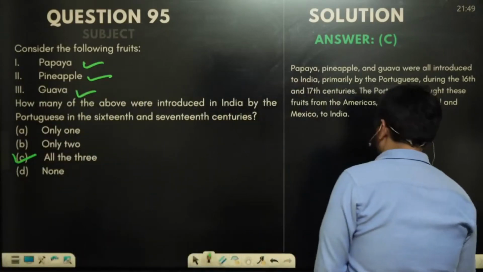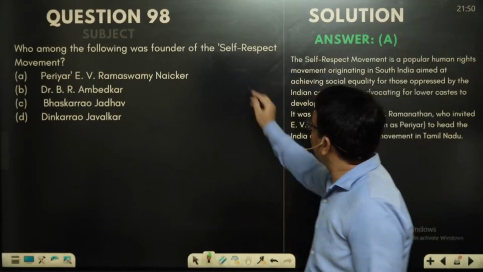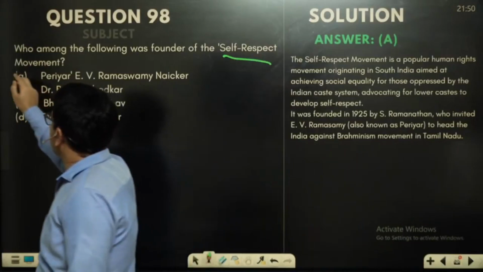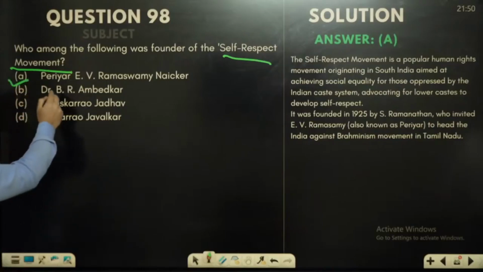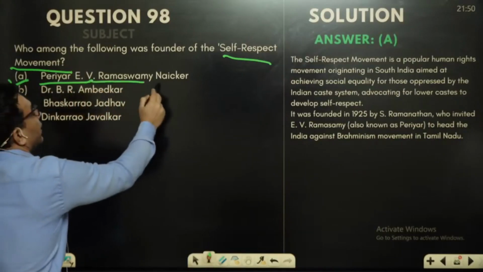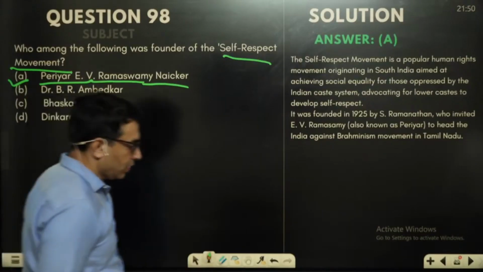Now when we talk about the next question, we find that who among the following was the founder of self-respect movement? So it's also an information based question, but very easy information, and so we find that Periyar E. Ramaswamy Naicker was the founder of the self-respect movement. So this is the answer of this question.